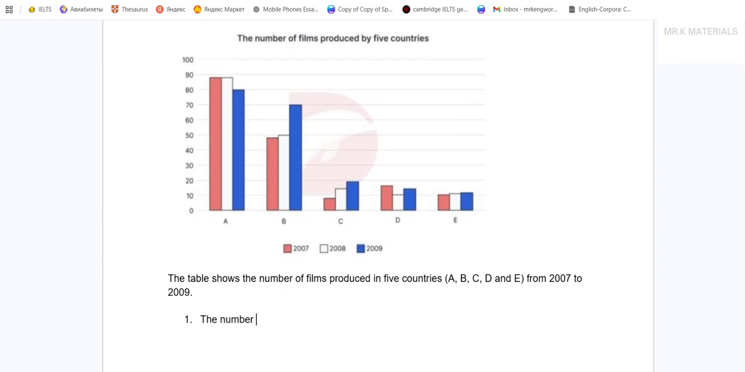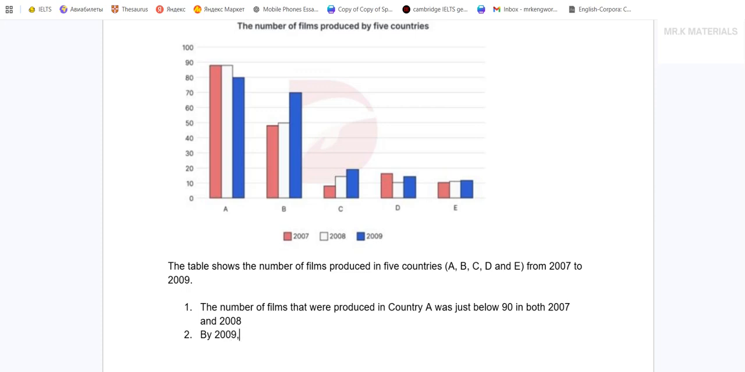The number of films that were produced, and I have my passive, that were produced in country A, was just below 90 in both 2007 and 2008. By 2009, the figure dropped by 10. It's important you put the word units. To 80.